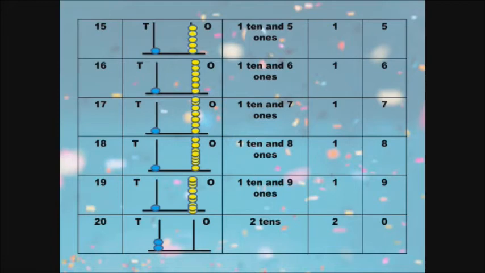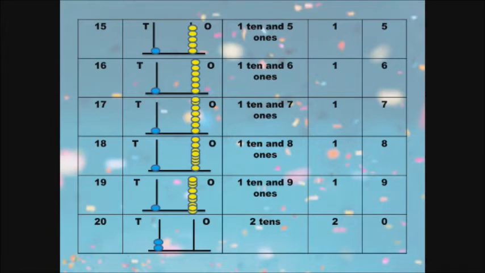Next 16. 1, 6, 16. See the spike abacus. In the ones place we have 1, 2, 3, 4, 5, 6. So 6 beads in the ones place, and in the tens place we have only 1 bead.